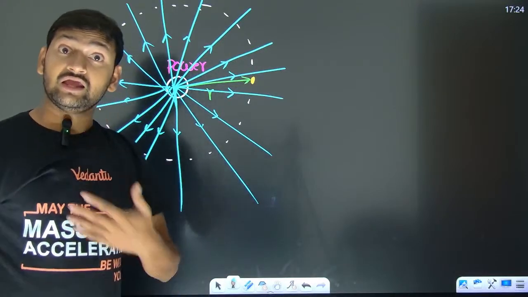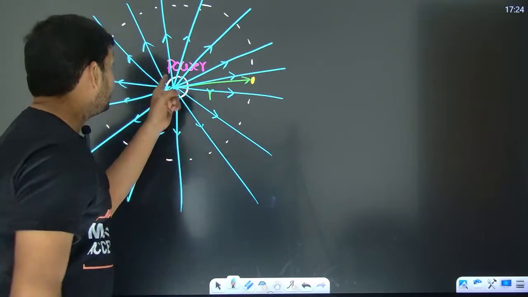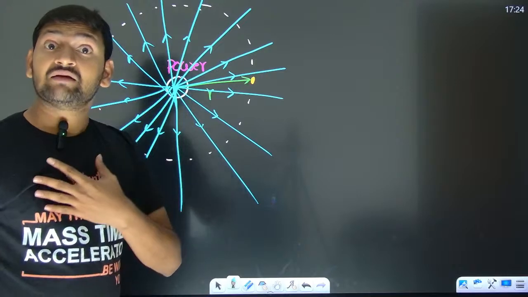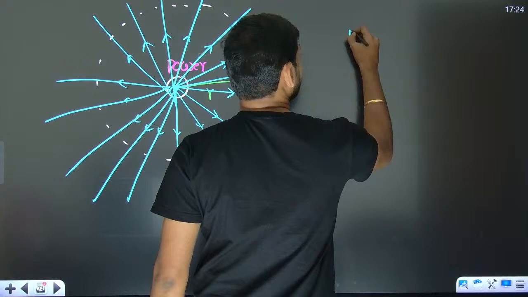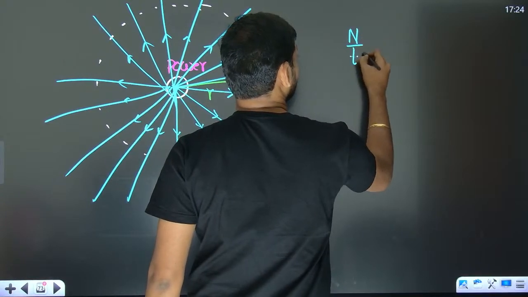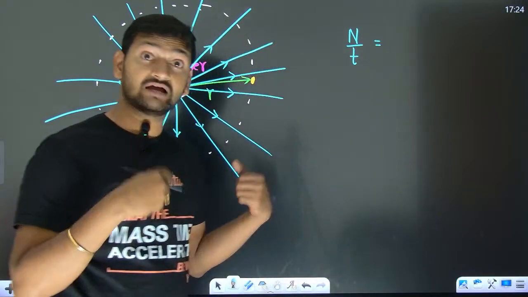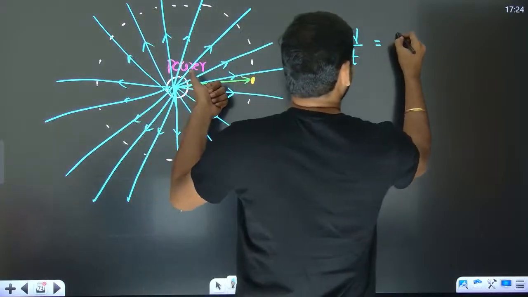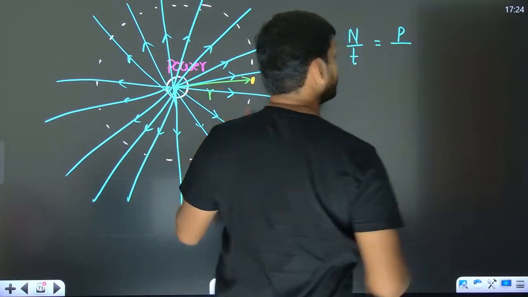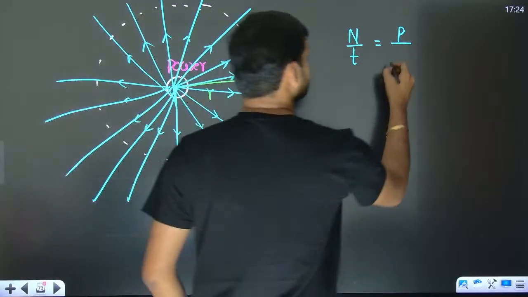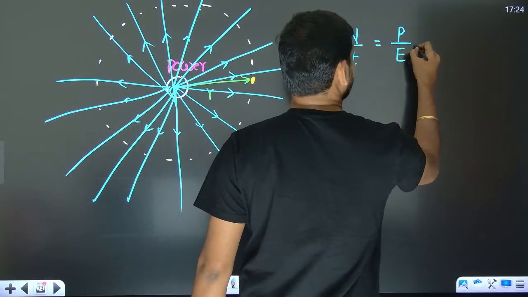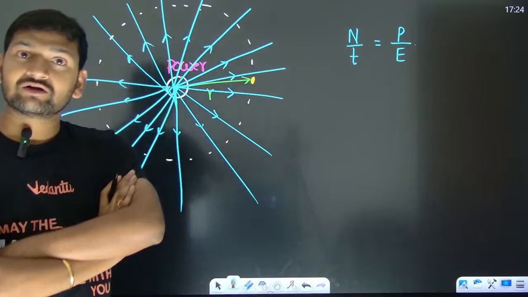Now, if I have to calculate how many photons are coming from sun, number of photons per unit time that are going to come from the sun, already I have explained, is going to be the power of the sun divided by what? Energy of each photon. But did they give information about power of the sun?